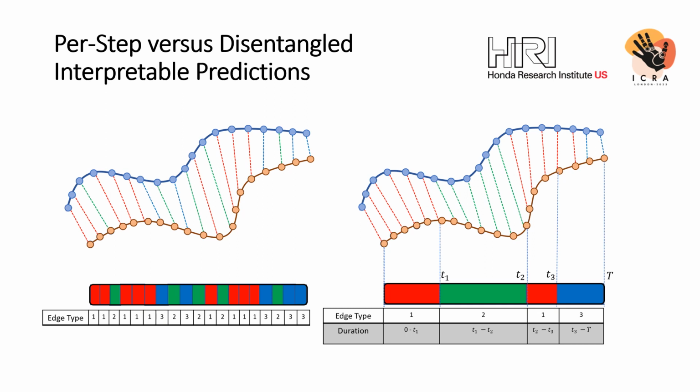Here is the difference between per-step prediction of interactions versus disentangled interpretable prediction of interactions between two agents. In the figure on the left, per-step prediction of interactions results in noisy relations. On the other hand, the right figure represents the prediction of edge type and its corresponding duration of future time steps. Clearly, the right one is more interpretable.